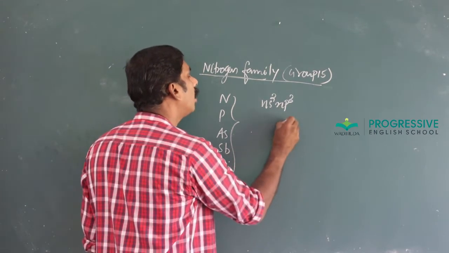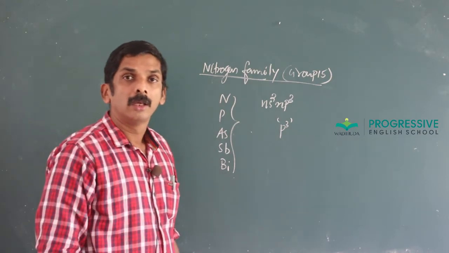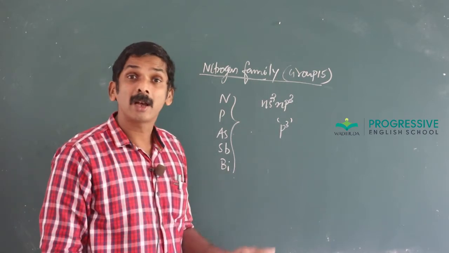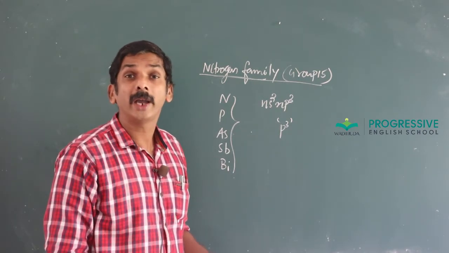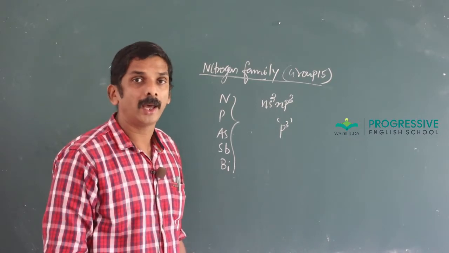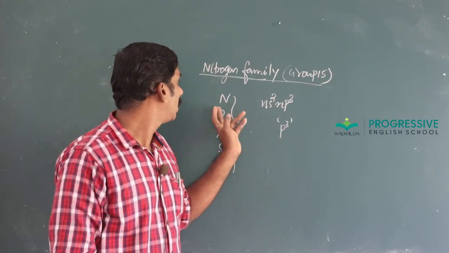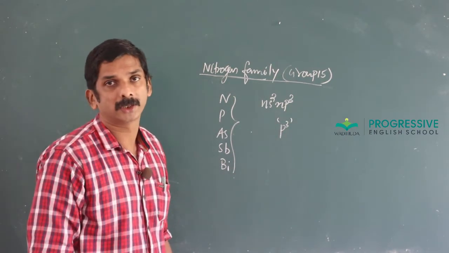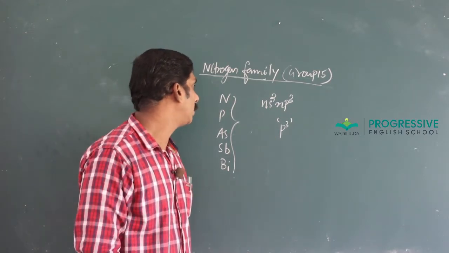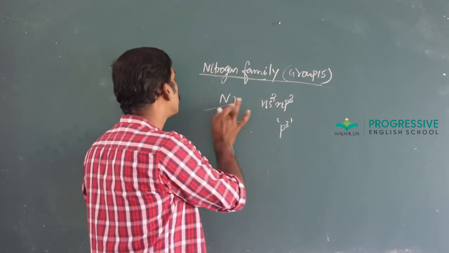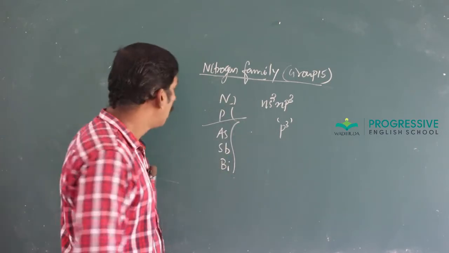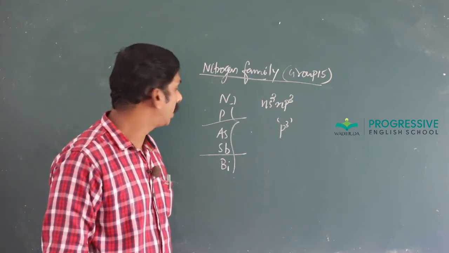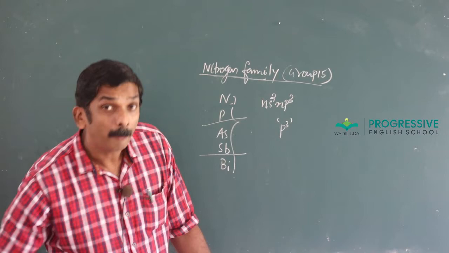Due to this half-filled configuration, group 15 elements have extra stability, so that they have higher ionization enthalpy than group 13 as well as group 14 as well as group 16 elements because of the half-filled stability. Nitrogen and phosphorus are non-metals. Arsenic and antimony are metalloids, means which exhibit both metallic and non-metallic property. Bismuth is a typical metal.